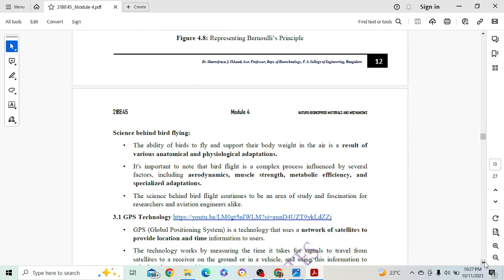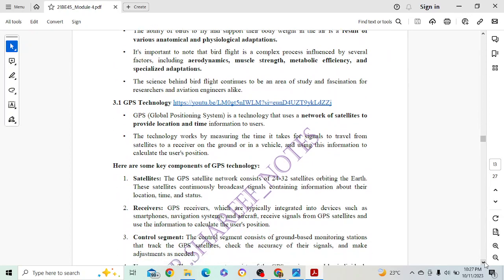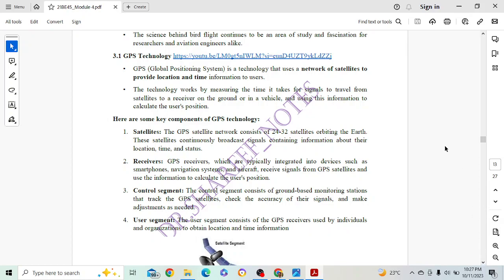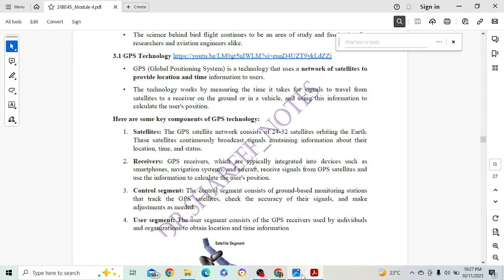Safety. Here is the GPS technology. It begins, and is not mentioned there, with birds.